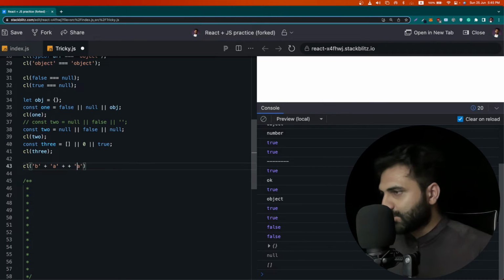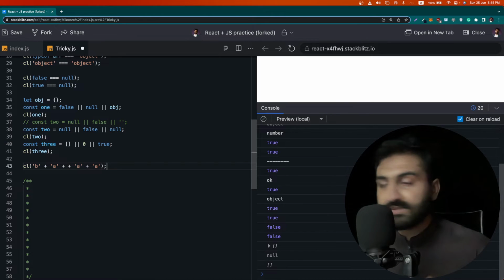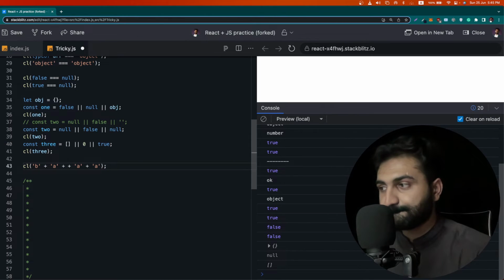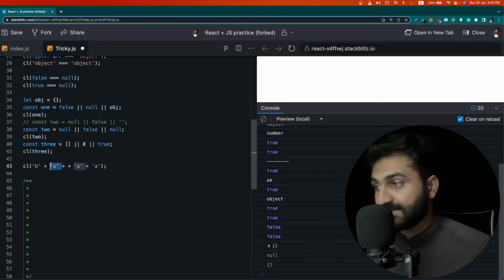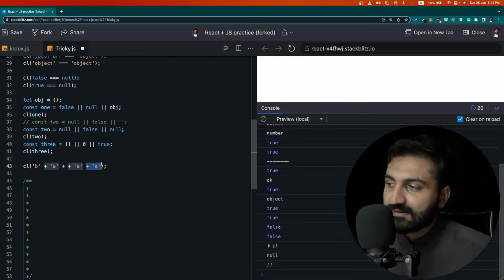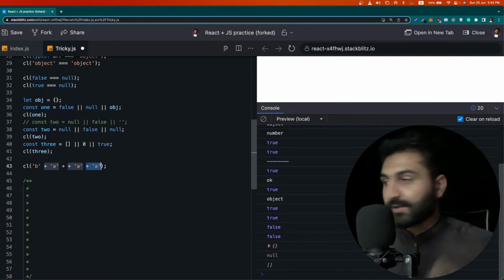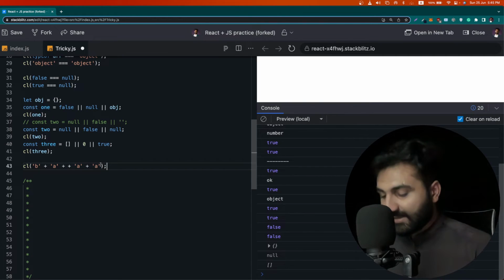Okay, so now let me have again an A, and now what do you think the output of this expression will be? We have a B, then we concatenate it with A, then we have double plus, and then we have A again, and then concatenated with A again. So what will eventually be printed out?